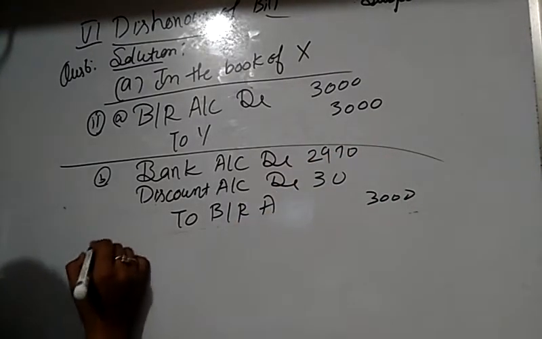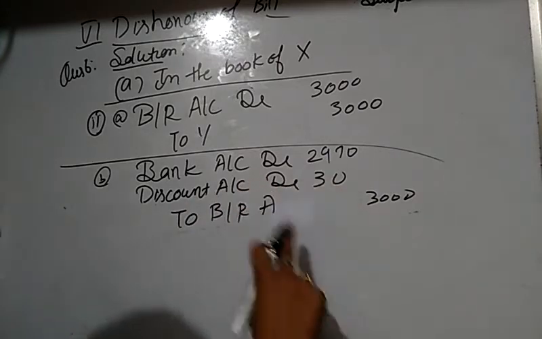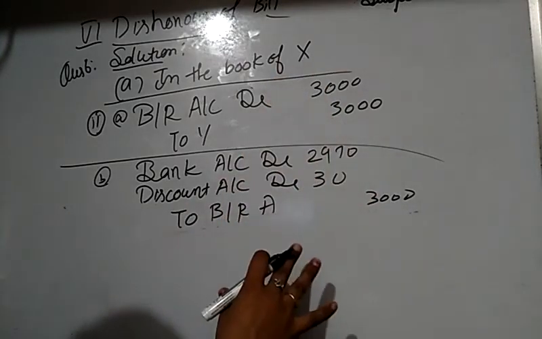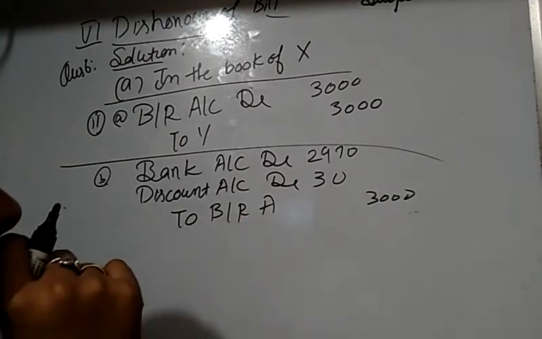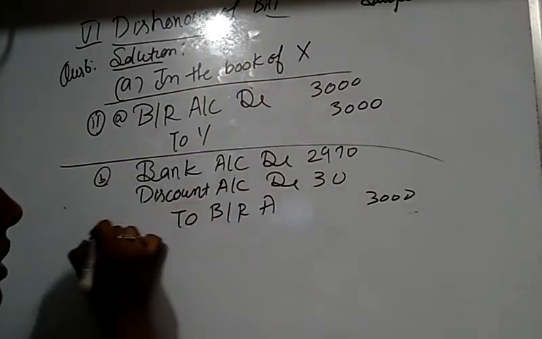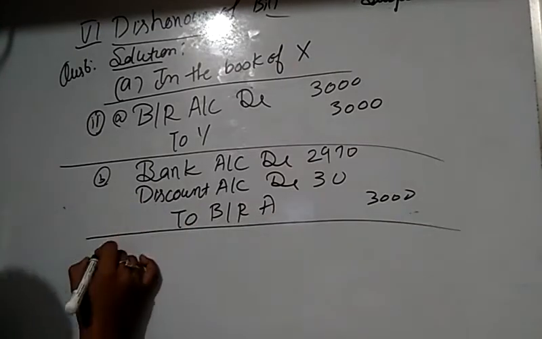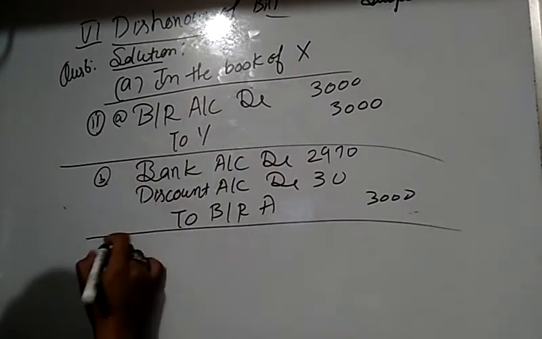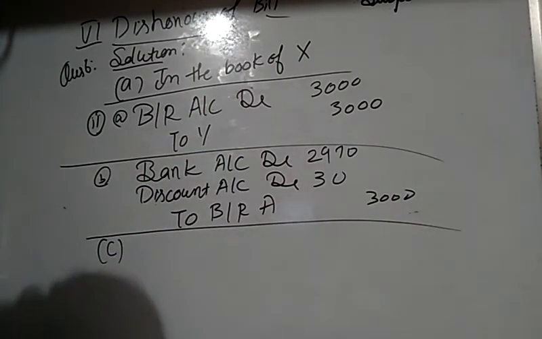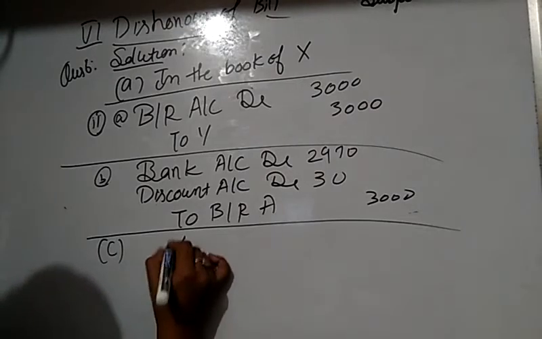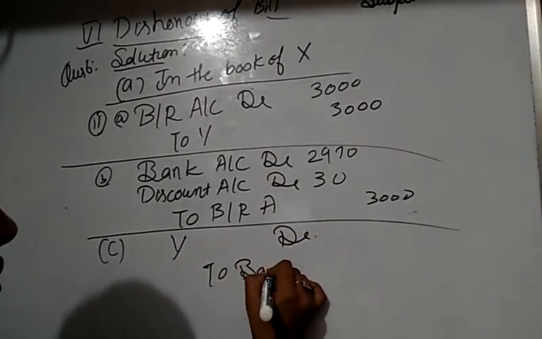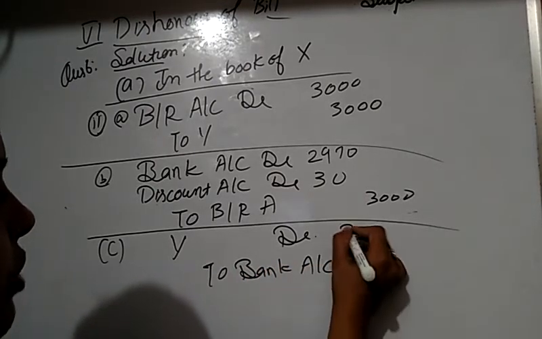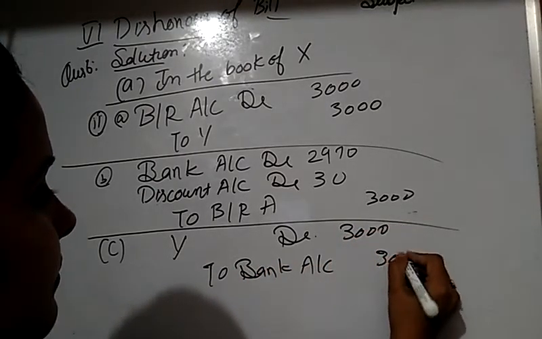When the bank discounts the bill, X receives the amount. Then at the time of payment, the bill is dishonored and returned by the bank to Y. At that time, the last entry is Y debit to bank account, the amount of the bill being 3,000.